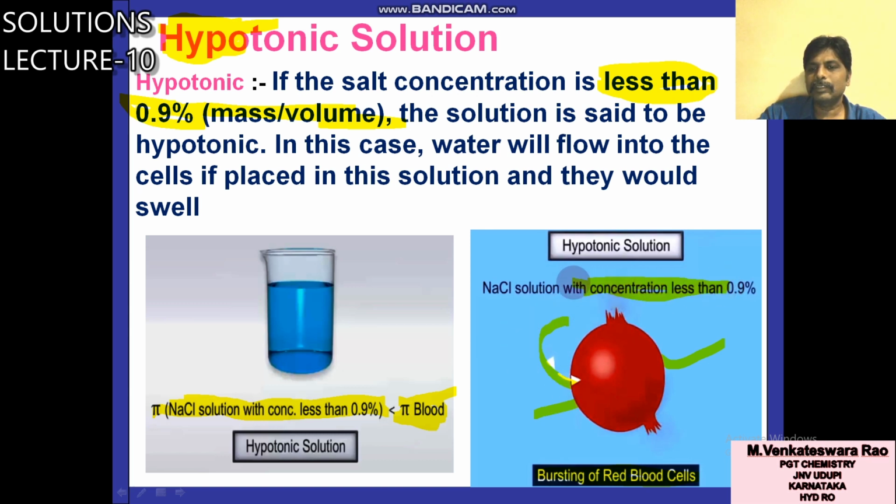So already I told you, solvent will flow from low concentration to high concentration. Here the solvent amount is more, so that's why bursting of red blood cells will take place in the hypotonic solution case. Once again, hypotonic solution means if the salt concentration is less than 0.9%, the solution is said to be hypotonic. In this case, water will flow into the cells if placed in the solution and they would swell, because the water will enter into the blood cells.